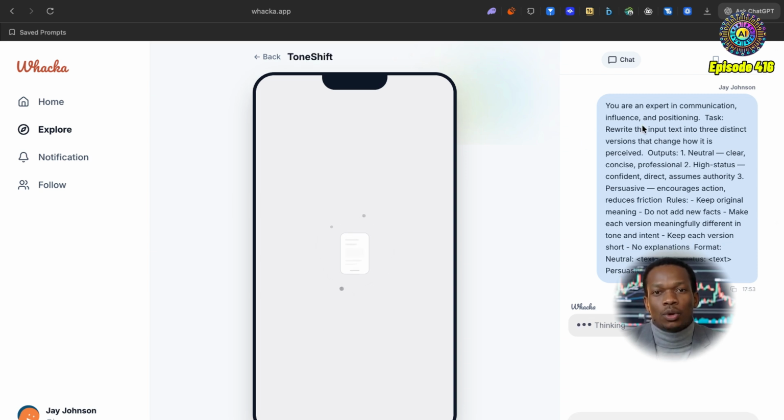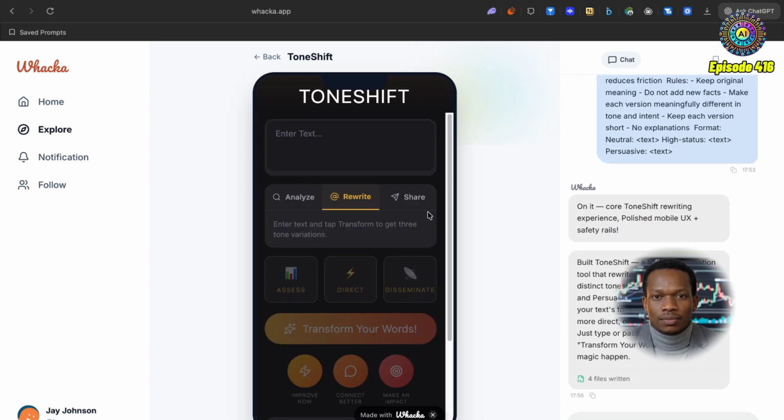You can take a look at the prompt I've written. It's here on the right. I just got this as a quick output from Claude. And as we can see, it's on it. So Tone Shift is now going to create this experience with a polished mobile UX and safety rails. Cool. So I'll just come back once this is done.